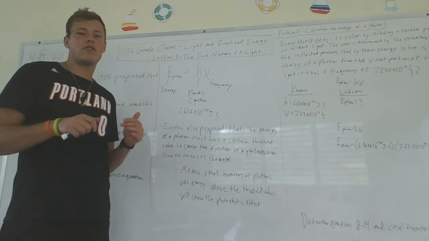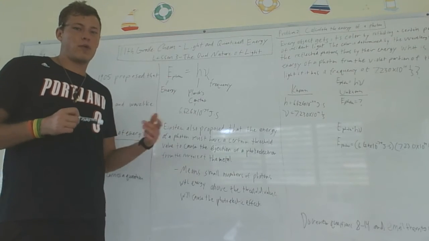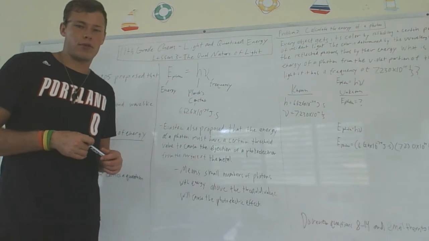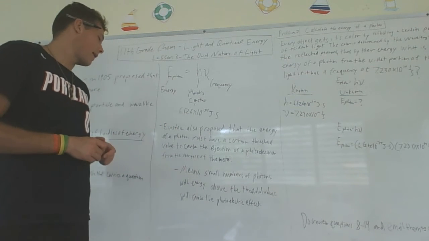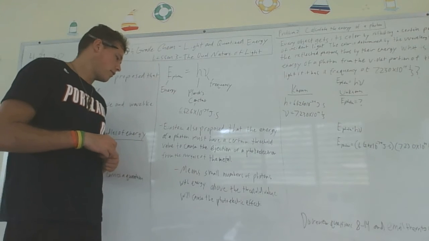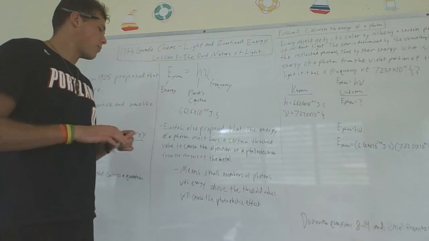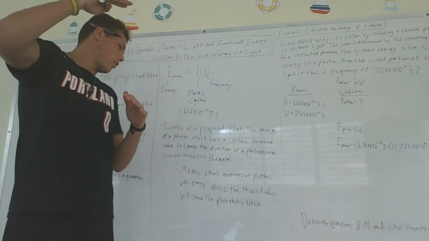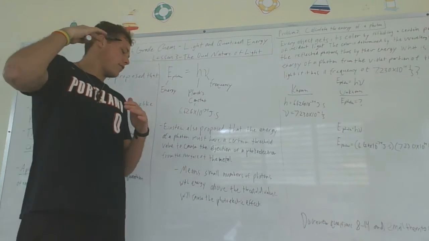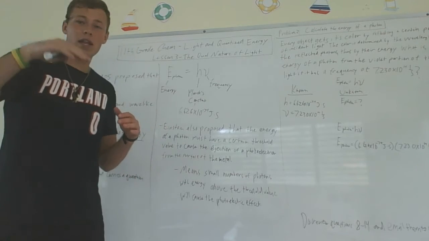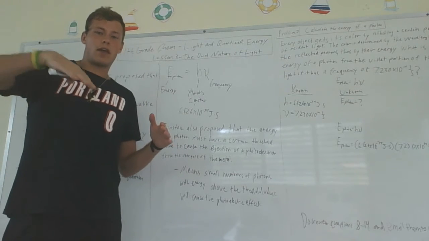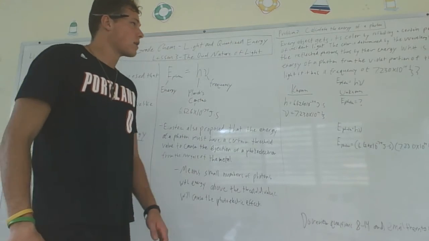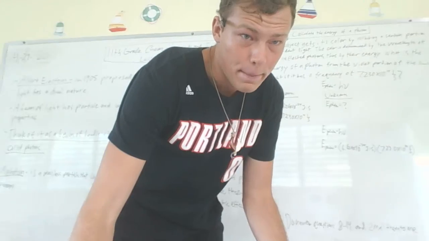Now Einstein's dual nature theory of light is starting to explain these phenomena that we couldn't explain using just the wave theory or just the particle theory. His dual nature theory is explaining things better. That's how we know it's right. Again, small numbers of photons with energy above the threshold will cause the photoelectric effect. Even though there's not very many of them, if they're at a certain frequency, they hit the metal and eject the photoelectron. Now let's look at this sample problem.